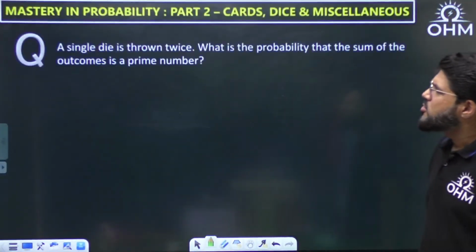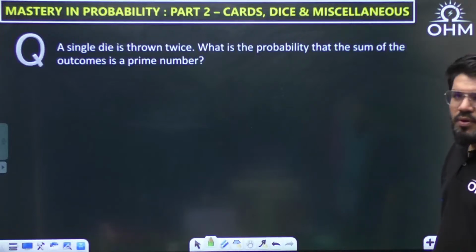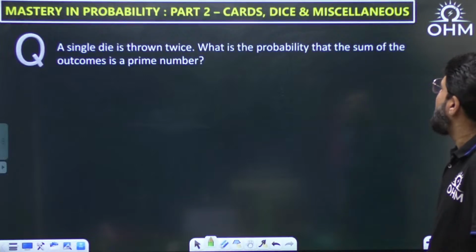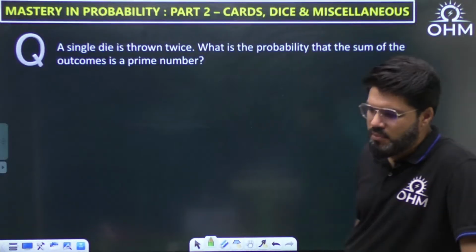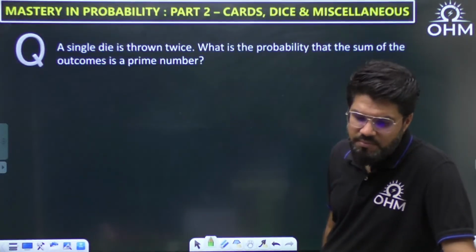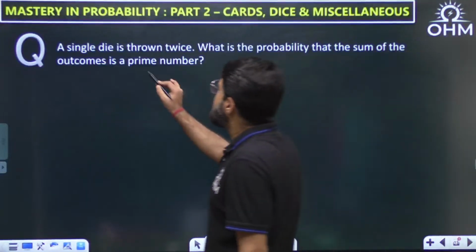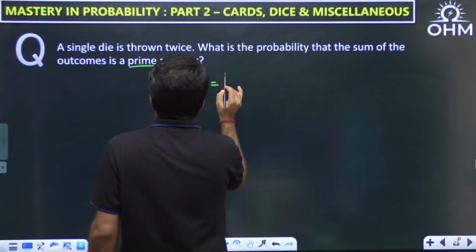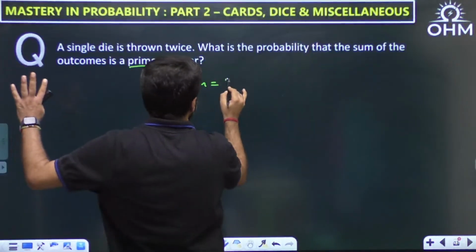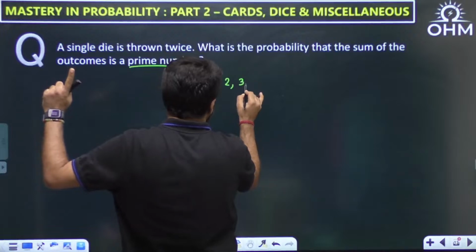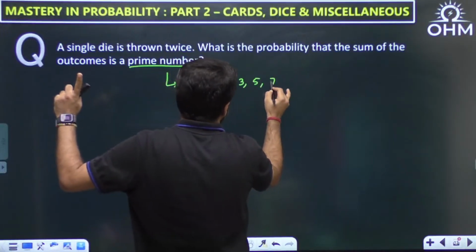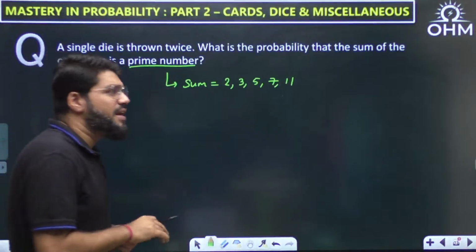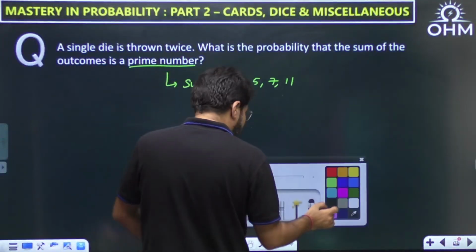So suppose a single die is thrown twice. Again, let's take a quicker question. A single die is thrown twice. What is the probability that the sum of the outcomes is a prime number? Sum of the outcomes is a prime number means what is the value of the sum? The sum can be 2 to 12, out of which the prime numbers are 2, which is the only even prime number, then 3, then 5, then 7, and then 11. How many cases are there for these?